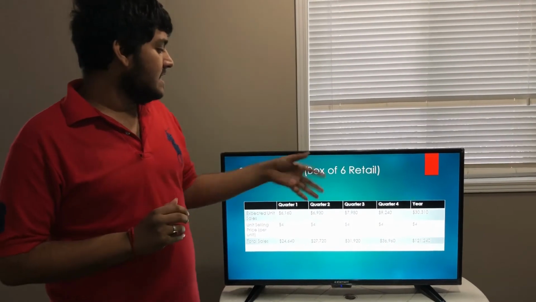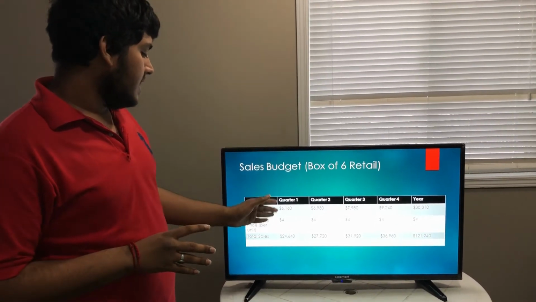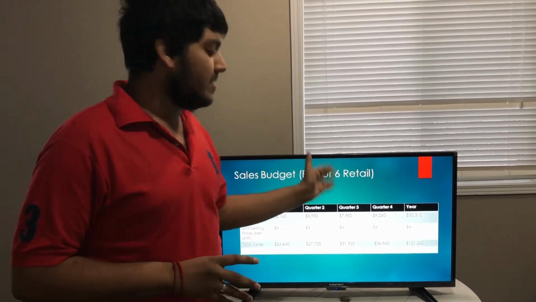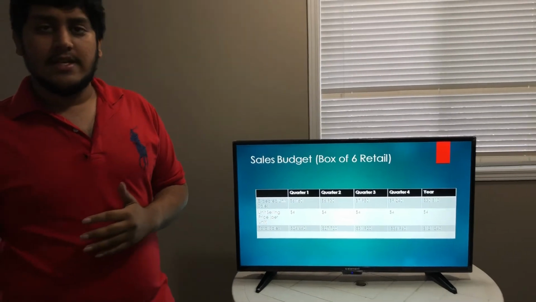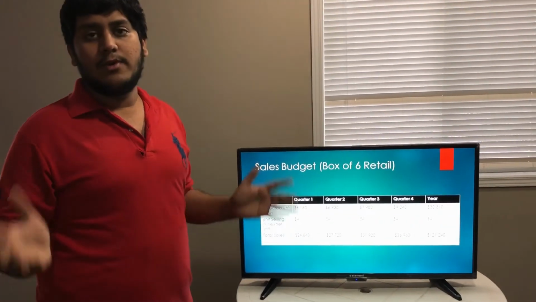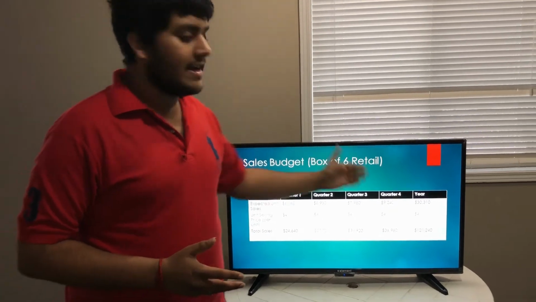Yeah, so this is the sales budget for a box of 6 retail. The price per box is $4, and I calculated per quarter how much we are selling. And then the wholesale price is $2.50 per box. And the demand for the wholesale is obviously more because we're going to sell it in trade fairs and stuff like that. And the price for it is also calculated here.